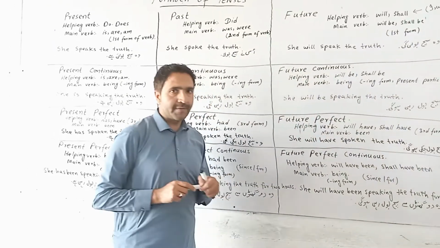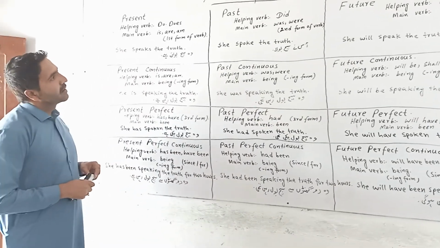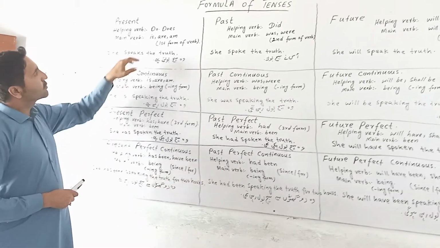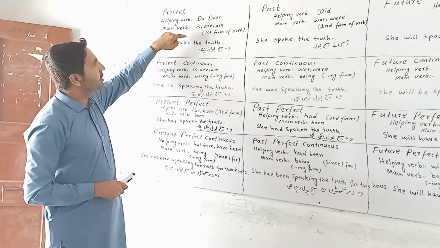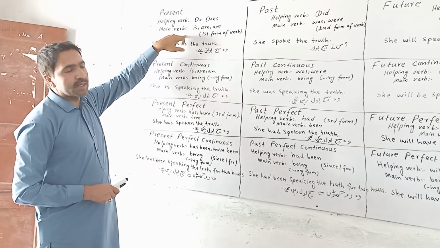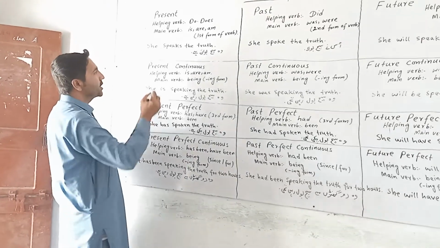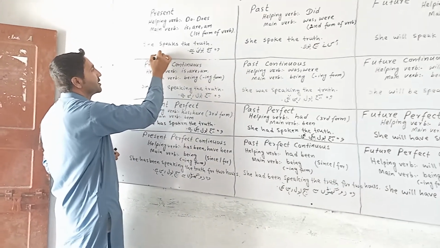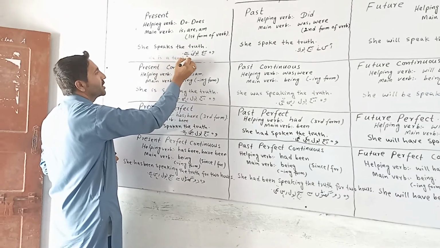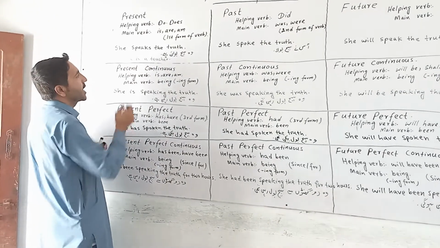This is the formula of 12 tenses. Also you can learn from your hand, and also you can learn from this chart. You have to memorize the helping verb, main verb and their forms. Also main verb is used, for example, he is a teacher. He is a teacher. Here we use is as a main verb.